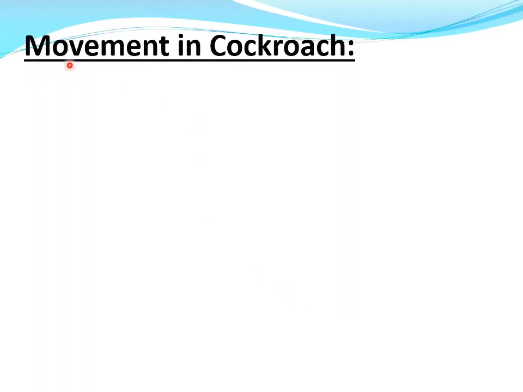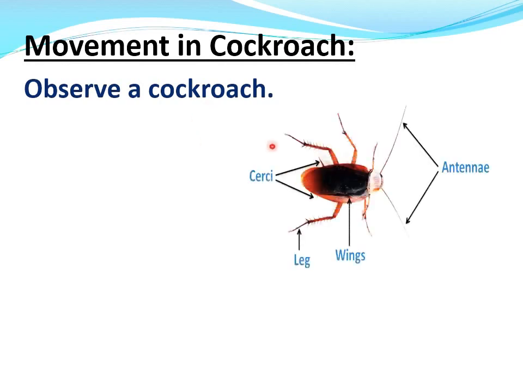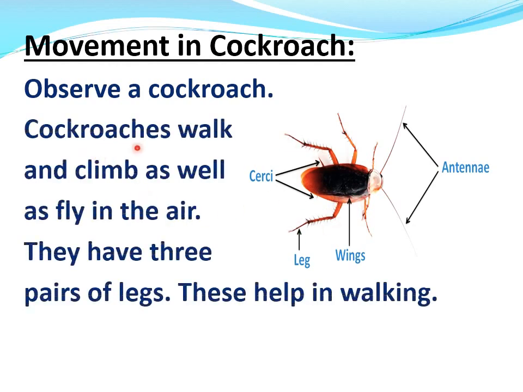Now, number 3, movement in cockroach. Observe a cockroach. I think you all must have seen a cockroach in your kitchen also. This is a cockroach. See, these are antenna, this one wings, and these are legs. Cockroaches walk and climb as well as fly in the air. They have 3 pair of legs. These help in walking.